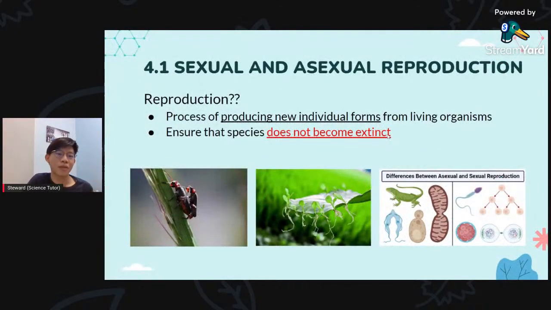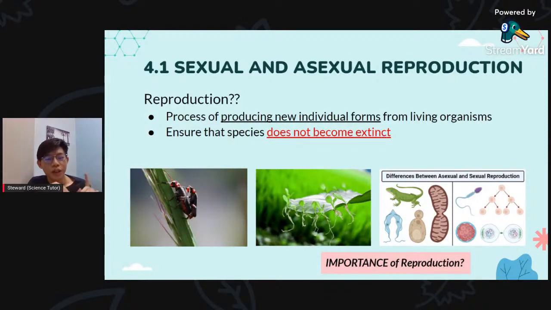Okay, so for reproduction, the first thing I want you to understand is this. Look at this. I want you to figure out what is the importance of reproduction. Imagine if every human in this generation didn't have babies, insects wouldn't have babies, and plants wouldn't have baby plants. What will happen to our world? Obviously everything will become extinct, right?